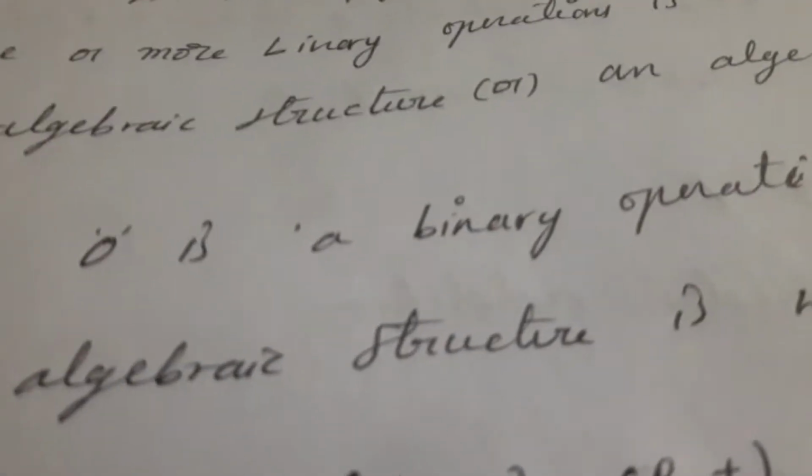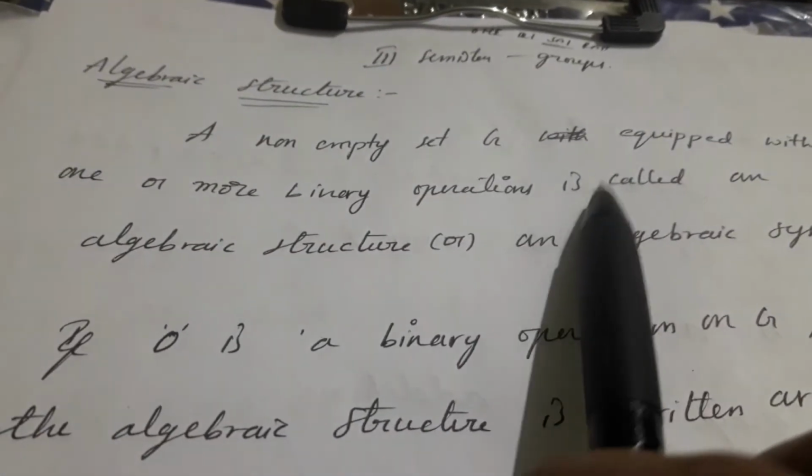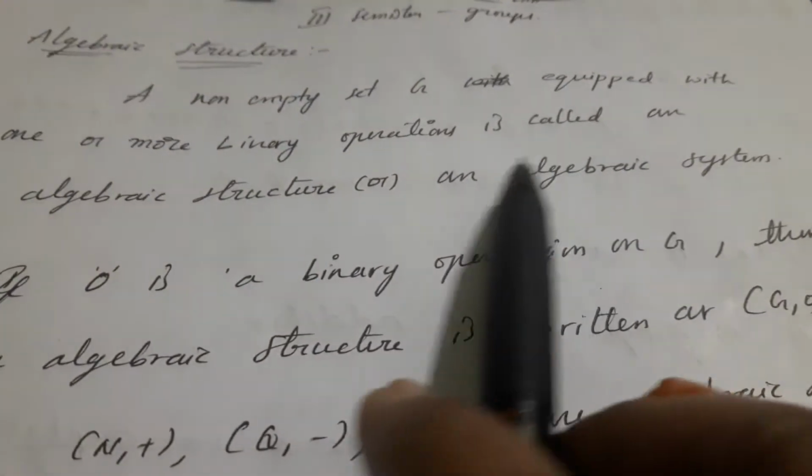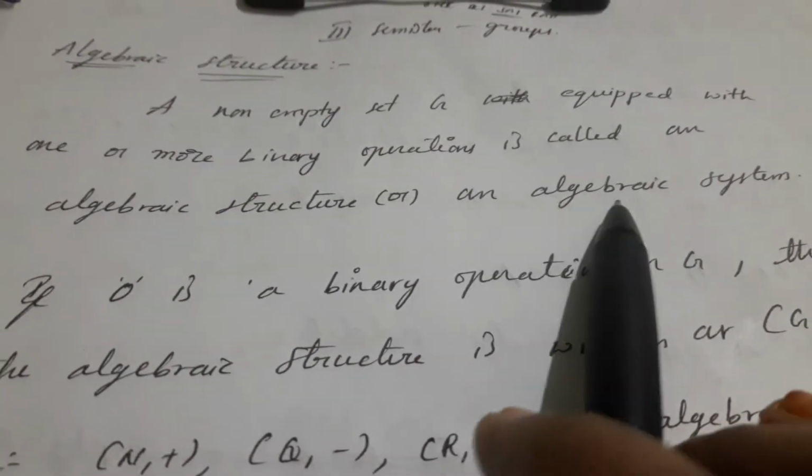A non-empty set G equipped with one or more binary operations is called an algebraic structure or an algebraic system.